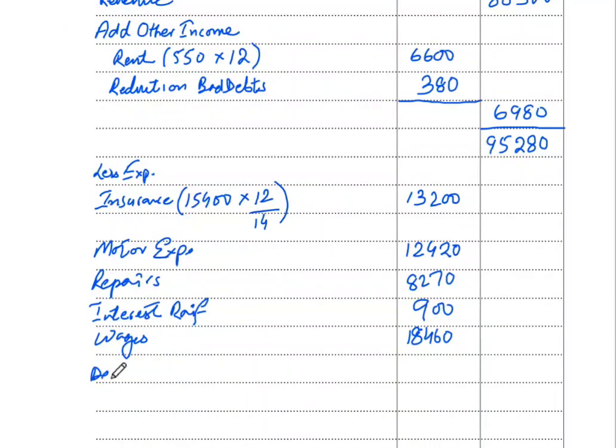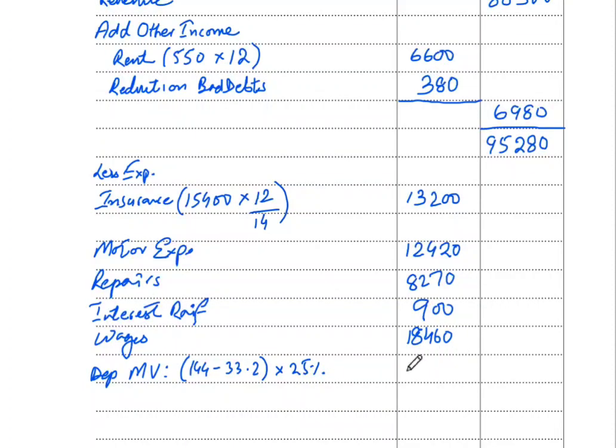So for depreciation of the motor van, we have the cost that was 144, minus 33.2. I am just not writing the zeros, and we take 25% of this.